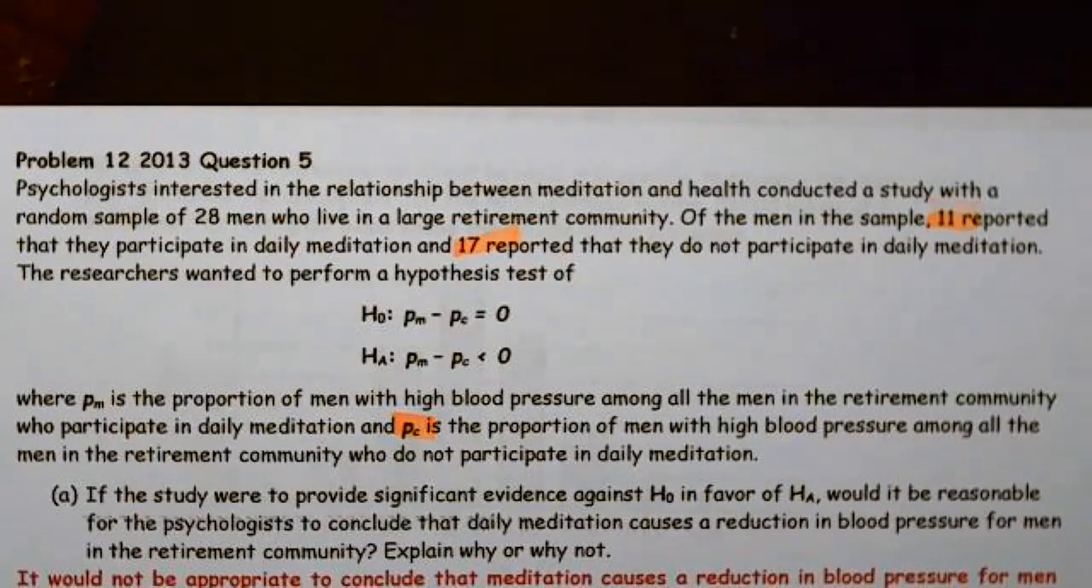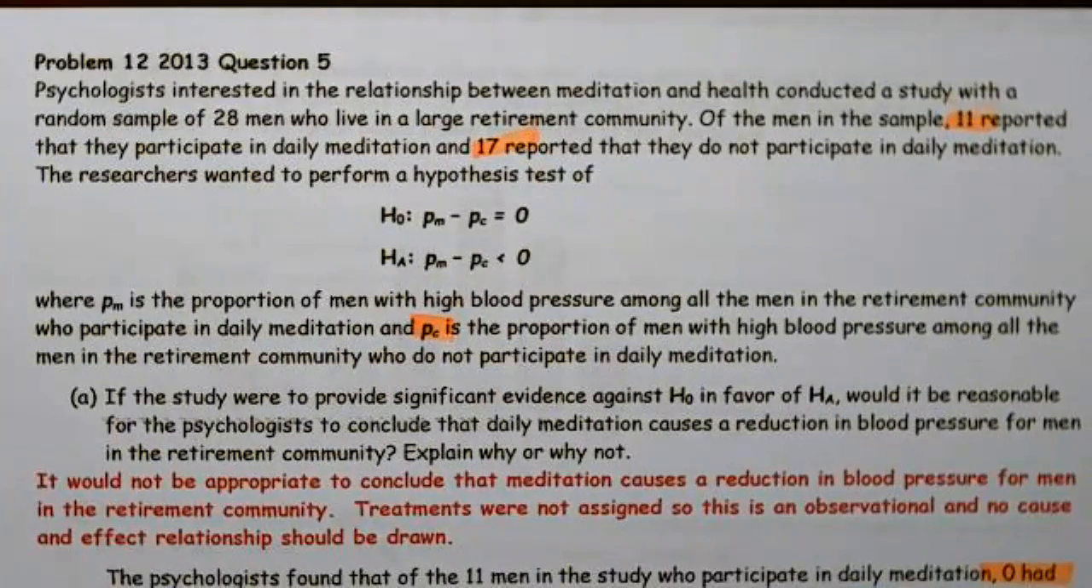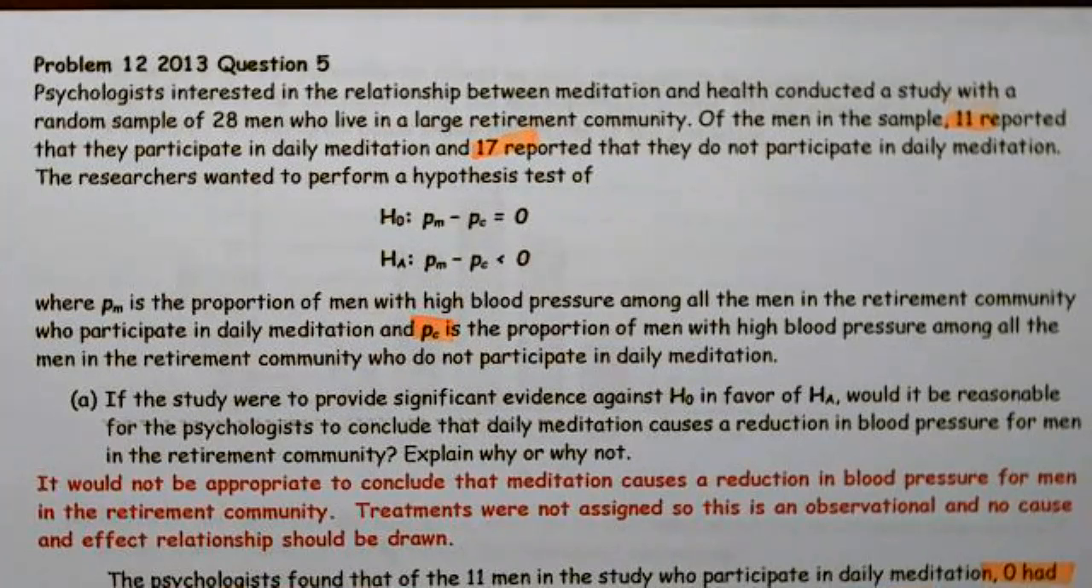So basically, if you ran the study, you had significant evidence that said meditation reduces blood pressure, can we make that statement? And the answer is no, we can't, because this was not an experiment. This was an observation. Treatments were not assigned, so this is an observational study, and no cause and effect relationship should be drawn. All right? So we couldn't make the statement even if it had been statistically significant. If it had been statistically significant, we could say, hey, there's a relationship or there's an association, but we could not make that causative statement.